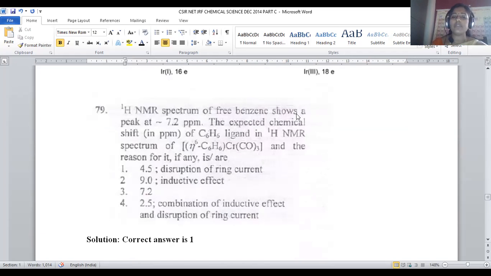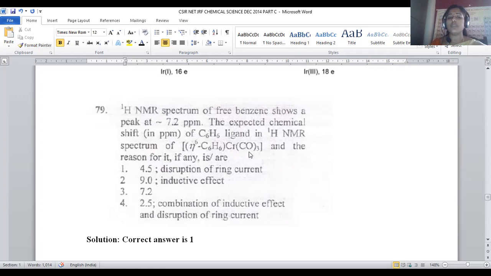The proton NMR spectrum of free benzene shows a peak at 7.2 ppm. What is the expected chemical shift in ppm of the benzene ligand in the proton NMR spectrum of [η6-C6H6]Cr(CO)3, and the reason for it, if any? Generally, benzene gives a signal at 7.2, which implies that aromatic protons are present in the compound.